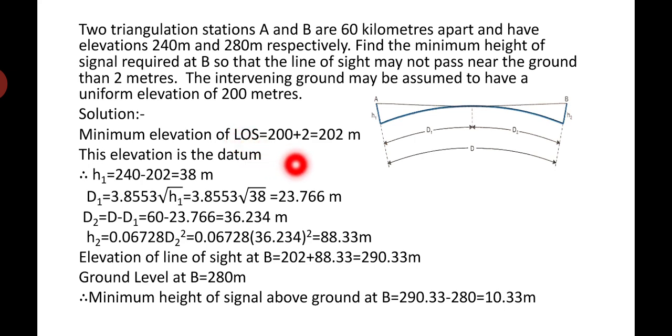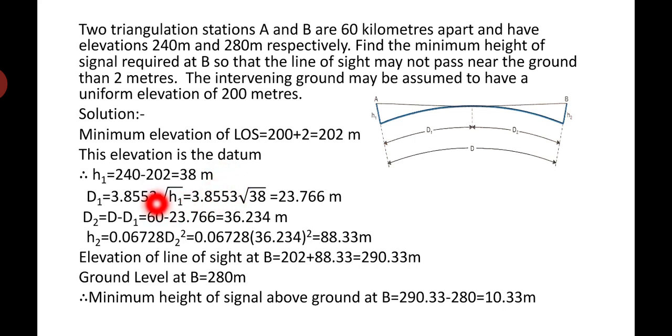See this, the minimum elevation of uniform ground where the line of sight is there, this is the line of sight, LOS, right? So 200 plus 2 meter is the condition, which means it should be at 202 meters. It should not be touching the ground or nearby ground, it should be 2 meters above the ground. That's why this 2 meter we have added here, so it is 202 meters. This elevation we consider as datum. Then you will be having H1, the elevation they have given is 240 meters. H1 is equal to 240 minus 202, it is going to be 38 meters.